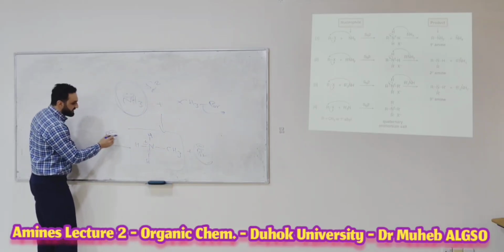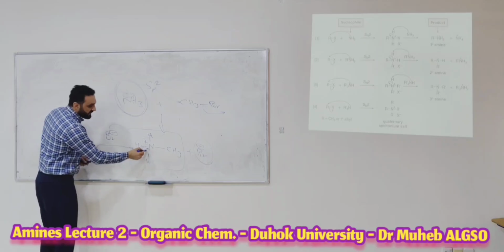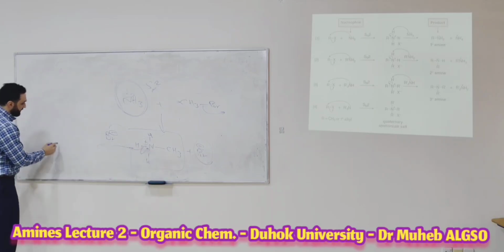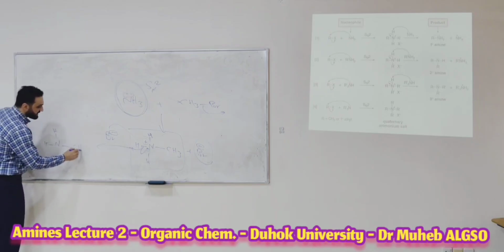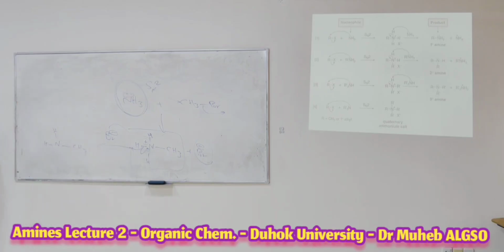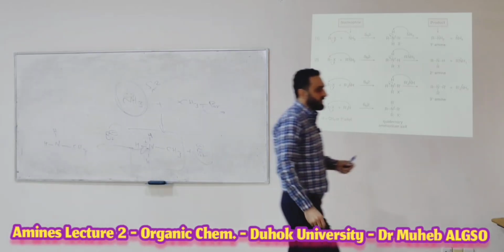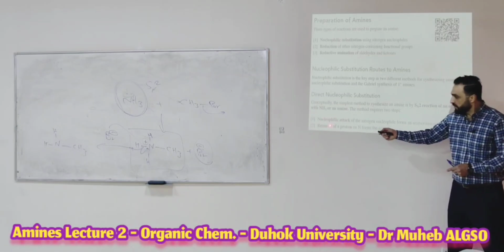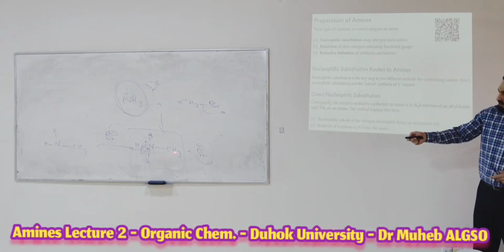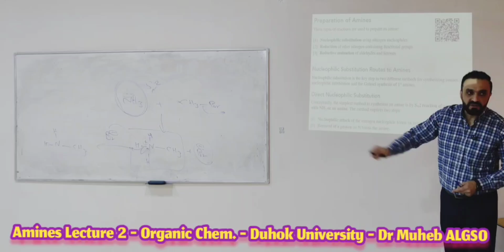The Br minus removes the proton, and the electrons go to the nitrogen atom to give you the final product, the amine. This is what we talked about in this slide. It is two steps. Step number one, nucleophilic attack. Step number two, remove the proton to give you the final product.